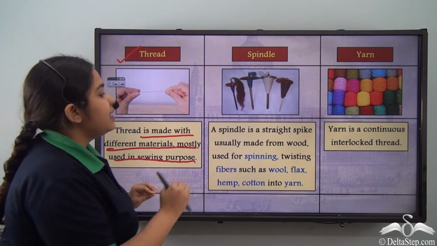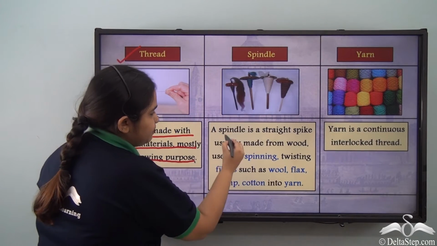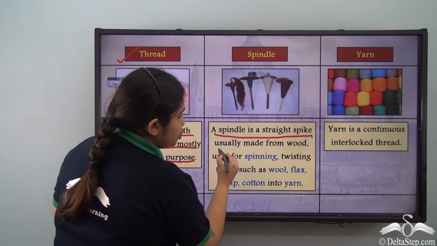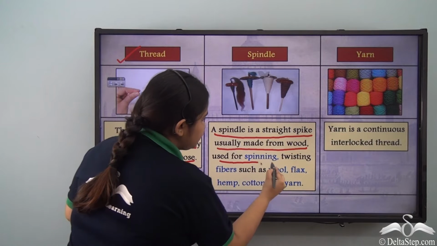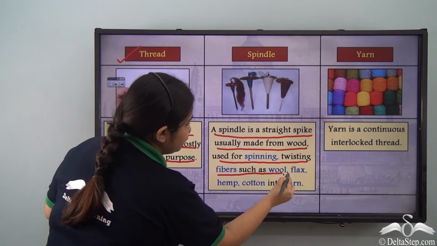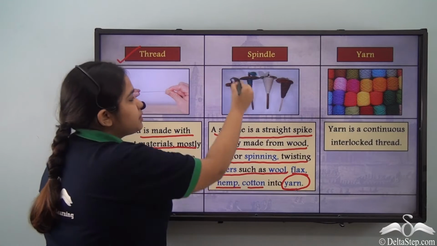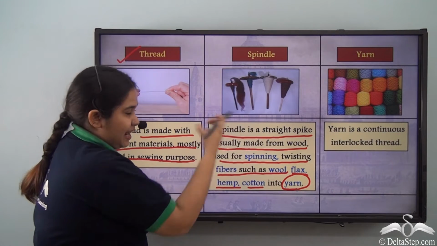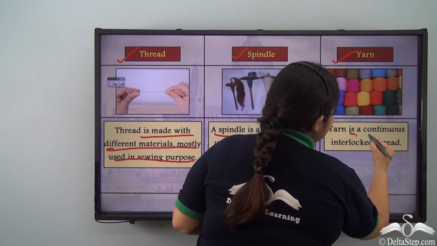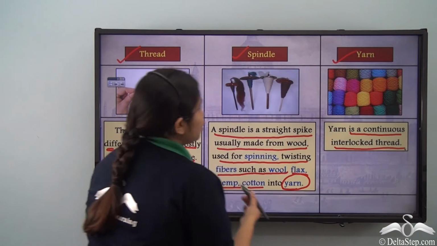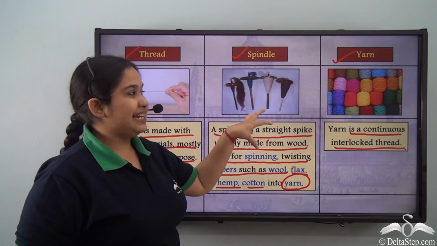Now, what is a spindle? A spindle is basically this object, okay? A spindle is a straight spike, usually made from wood, used for spinning, twisting fibers such as wool, flax, hemp, cotton into a yarn. So, a spindle is something that holds the yarn. So, what is a yarn? A yarn is a continuous interlocked thread. So, many threads will make a yarn, and this yarn will be held in a spindle.